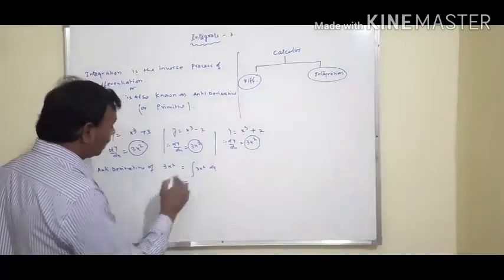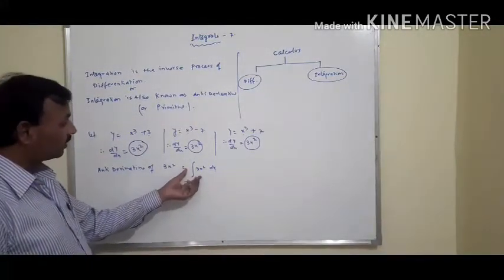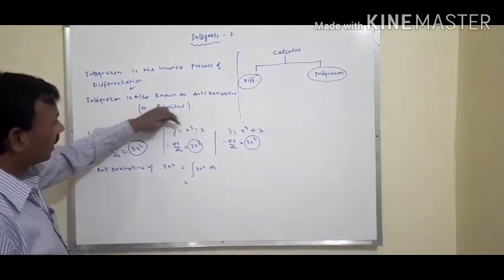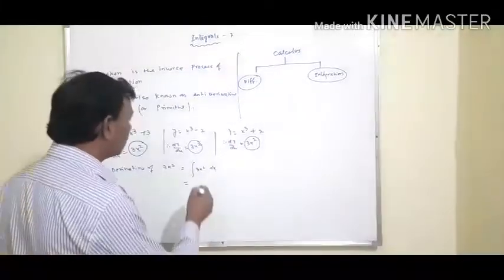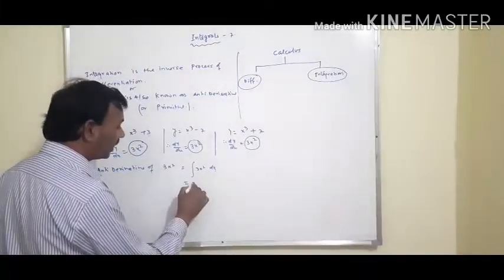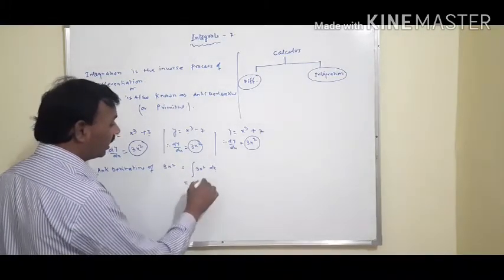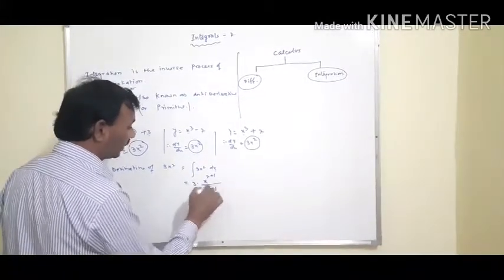Now we find the integration of 3x square should be x cube plus 3 or x cube minus 2 or x cube plus 2. That means 3 is taken as a constant, and integration of x square means x raised to the power 2 plus 1 whole upon 2 plus 1.